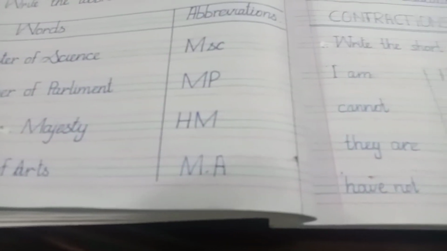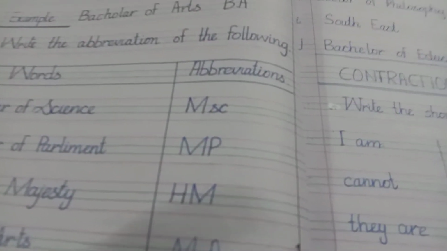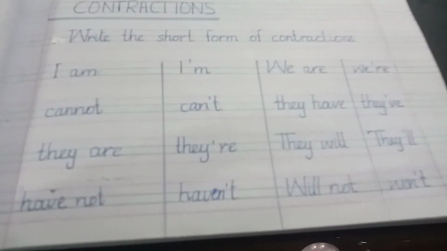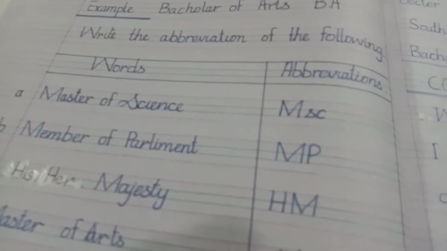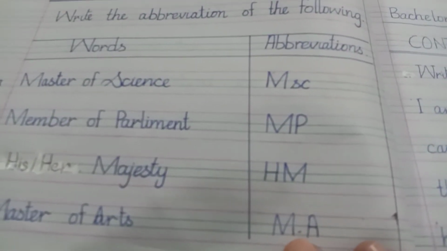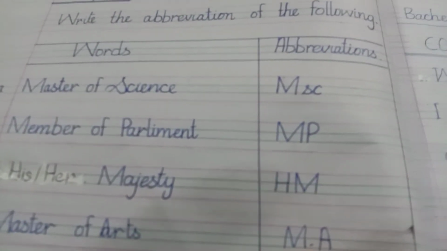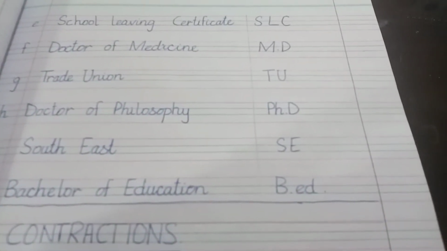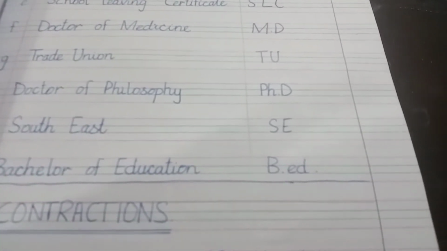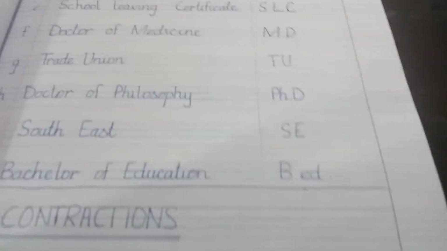Here I want to mention that these are in jumbled form. The numbers in your book are different from the numbers in the notebook which I have written, due to our reasons, so be careful in writing the contractions and abbreviations. So these are the abbreviations: Master of Science, MSc; Member of Parliament, MP; His/Her Majesty, HM; Master of Arts, MA; School Leaving Certificate, SLC; Doctor of Medicine, MD; Trade Union, TU; Doctor of Philosophy, PhD; Southeast, SE; Bachelor of Education, B.Ed.